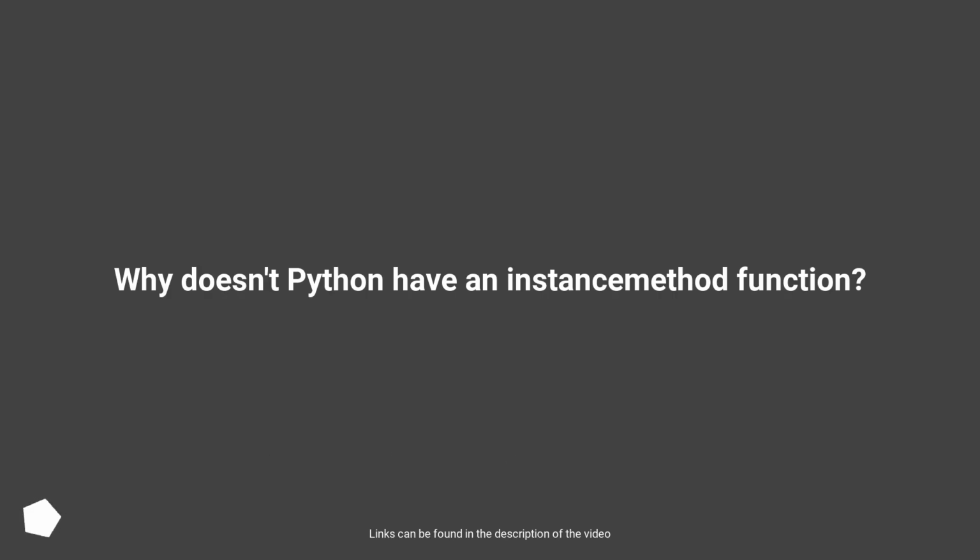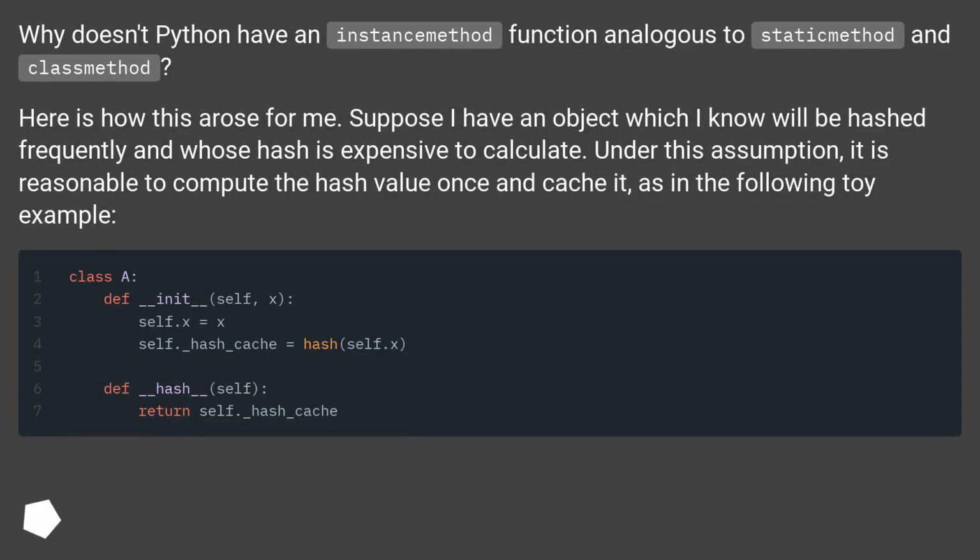Why doesn't Python have an instance method function? Why doesn't Python have an instance method function analogous to static method and class method? Here is how this arose for me.